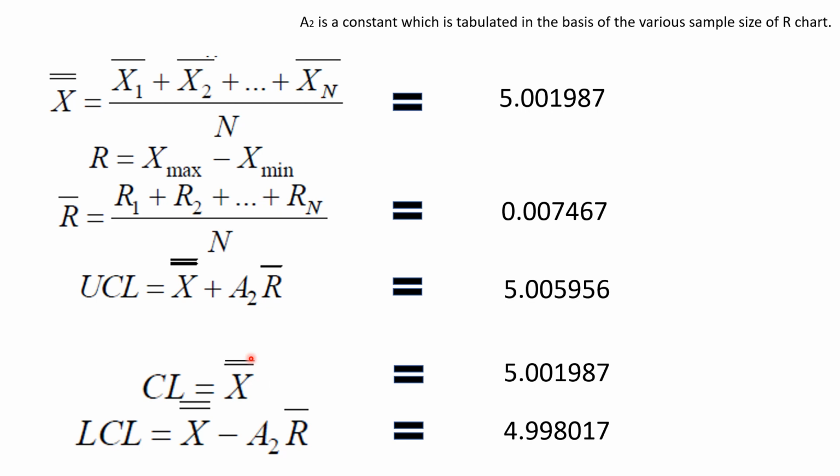The center line is nothing but x double bar itself. The upper control limit can be found by this formula, that is x double bar plus A2 times r bar. R bar we have calculated, x double bar, the mean of means, we have calculated, and A2 is a constant, tabulated on the basis of various sample sizes. So putting in the values, we get the upper control limit and lower control limit.